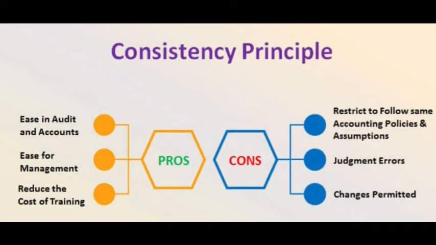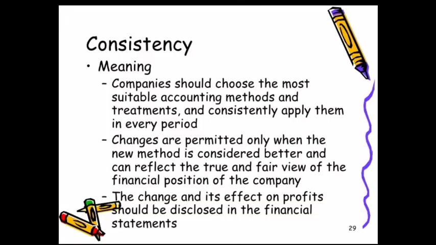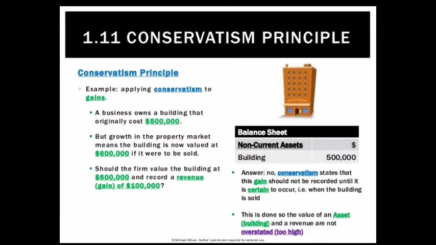So restriction to follow accounting policies, judgment errors, changes permitted, management decision, costing decision, accounting decision. These policies we have to make a consistency throughout the business, but if the circumstances arise, we can change the policy or we can change the principle according to the situation demanded. See, understood what is consistency concept? मतलब कि एक पॉलिसी कभी भी चेंज नहीं होना चाहिए जब तक कि कोई ऐसी सर्कमटेंसेस ना आ जाए, उसको कहते हैं कंसिस्टेंसी कंसेप्ट।